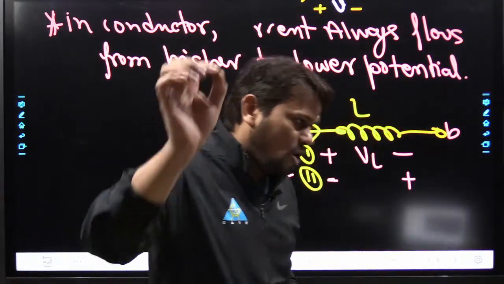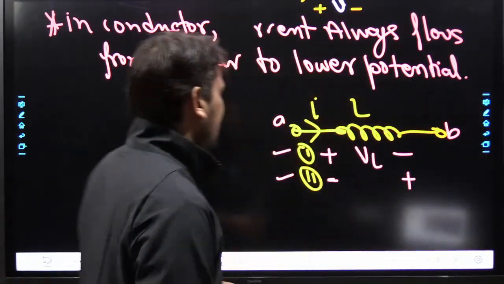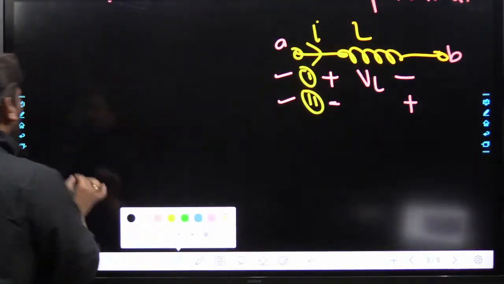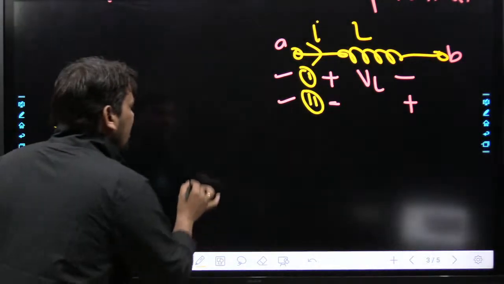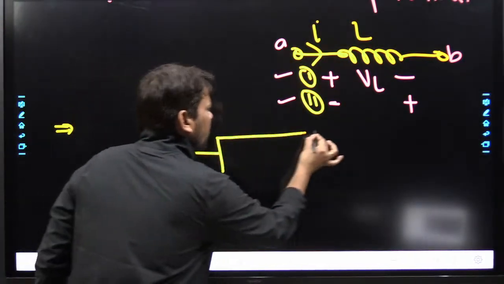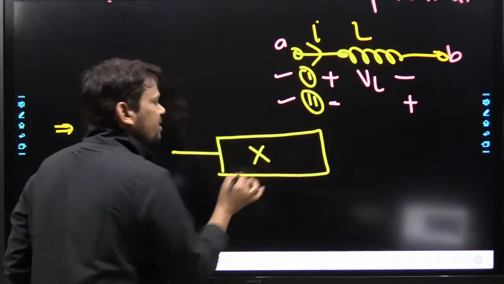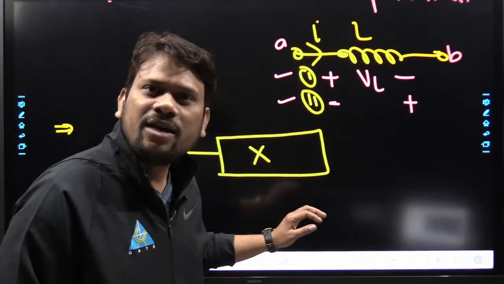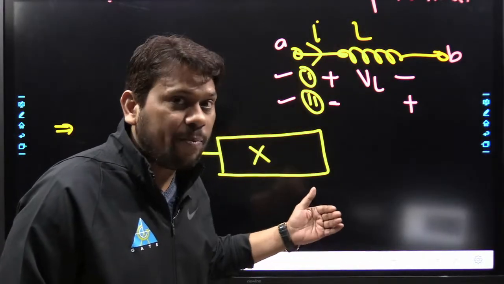First tell me, till now all the points are clear? Please everyone tell me, all the points are clear, beta? So what is the conclusion? Conclusion is this. Let us assume, my dear friend, we have one unknown element X. Doesn't matter whether this element X is an active element or a passive element.